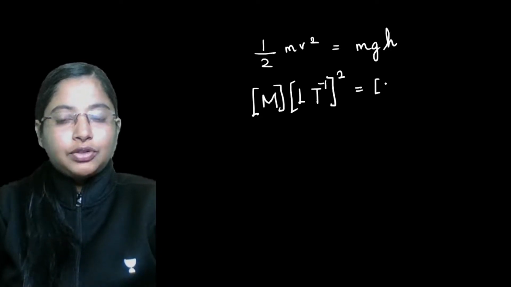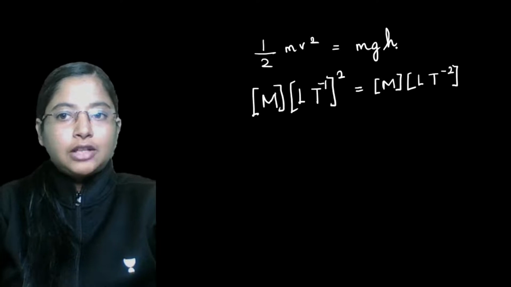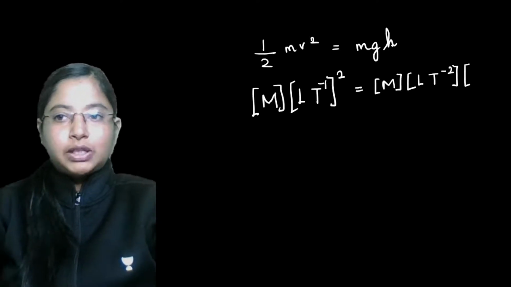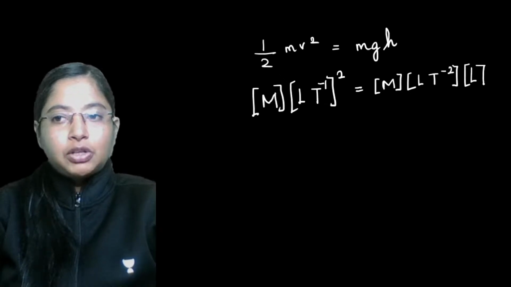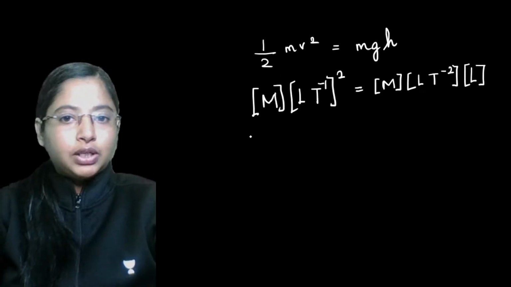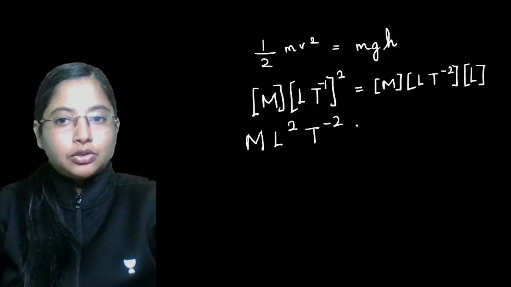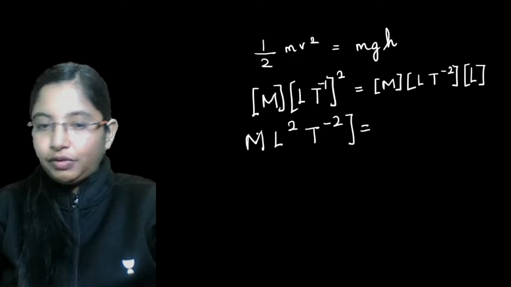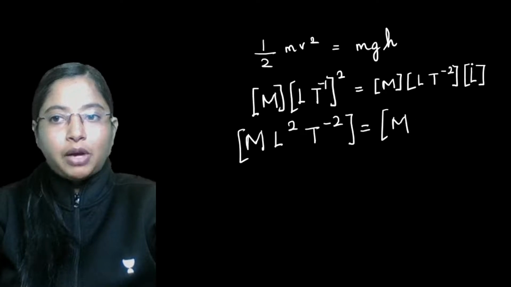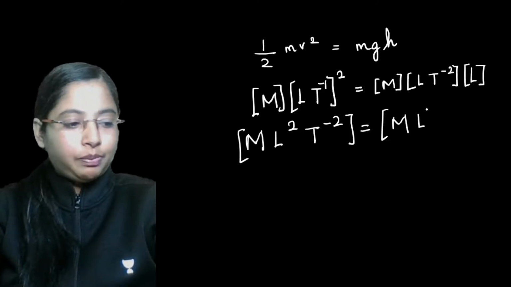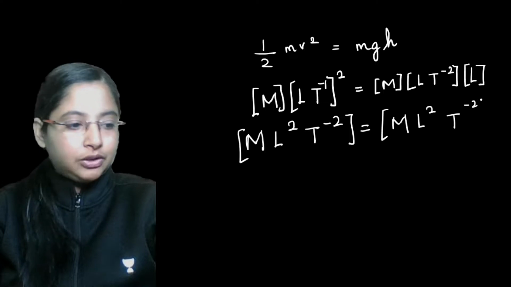On the right hand side we have mass, and g is acceleration due to gravity, so we have L t to the power minus 2. h is again displacement in this case, so it has the dimension of length, L. So on the left we have m, L to the power 2, t to the power minus 2. On the right side again we have m, L into L, which is L to the power 2, t to the power minus 2.